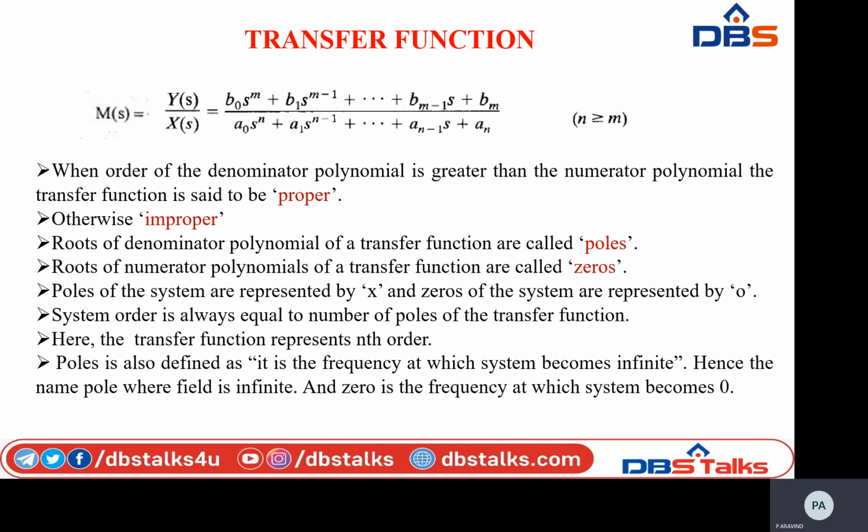So M of s equals Y of s divided by X of s, equal to b0 s power m plus b1 s power m minus 1 plus and so on up to bm, divided by a0 s power n plus a1 s power n minus 1 plus and so on to an.